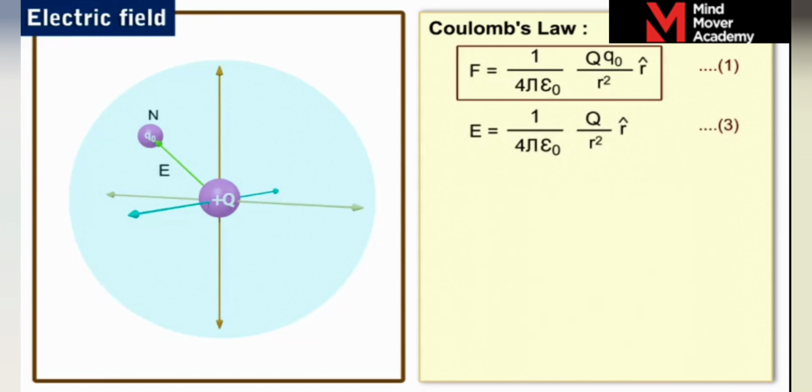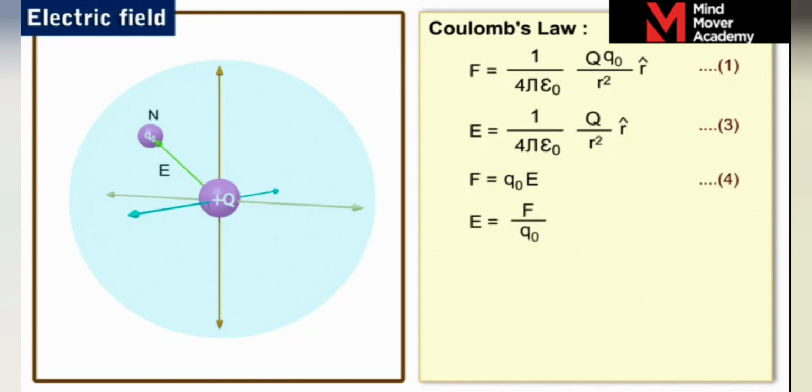From equations 1 and 3, the force on the charge q0 can now be expressed as F is equal to q0 E. Let us label it as equation 4. Hence we can write the electric field strength at N as E is equal to F by q0. Let us label it as equation 5.